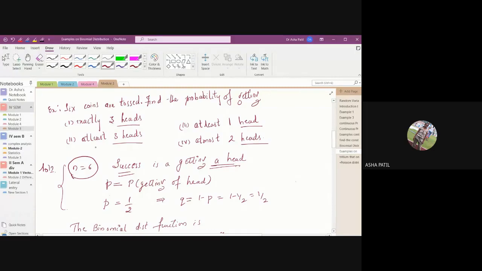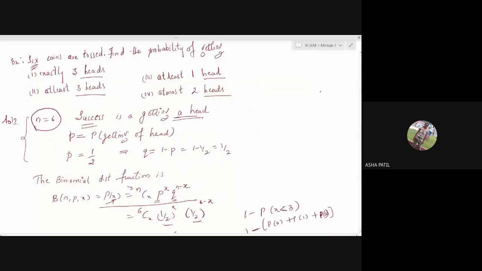Okay. See, 6 coins are tossed. So 6 coins are tossed means experiment is done 6 times. Whenever you are doing probability, first understand what is your random experiment. Experiment here is tossing of a coin. Then what is the event? That is getting of a head.